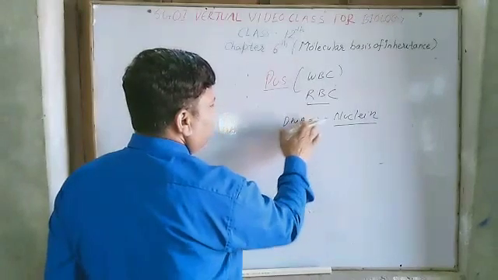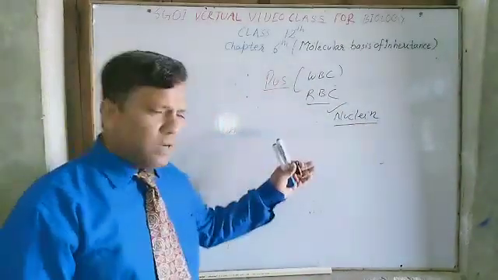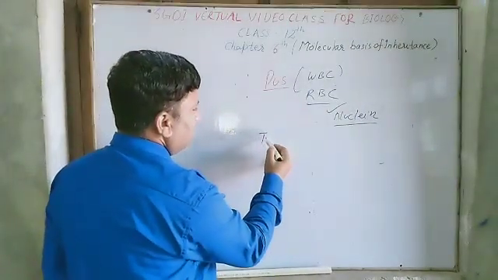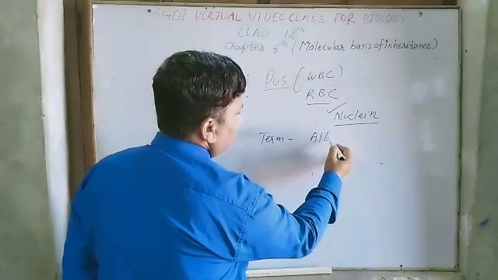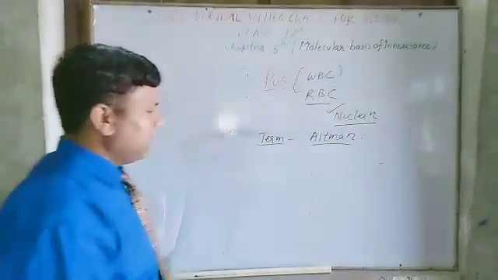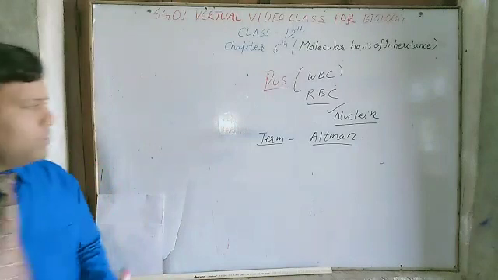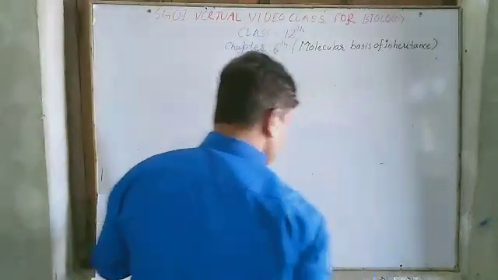He did not name it DNA, he named it only nuclein. The term nucleic acid was given by Altman. So in this lecture we have to study about the DNA.